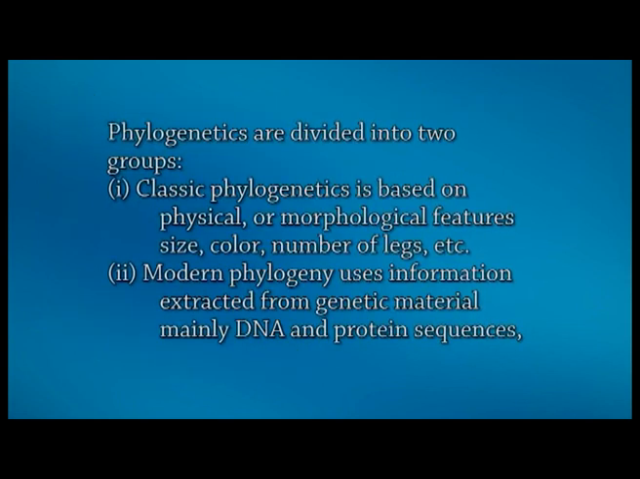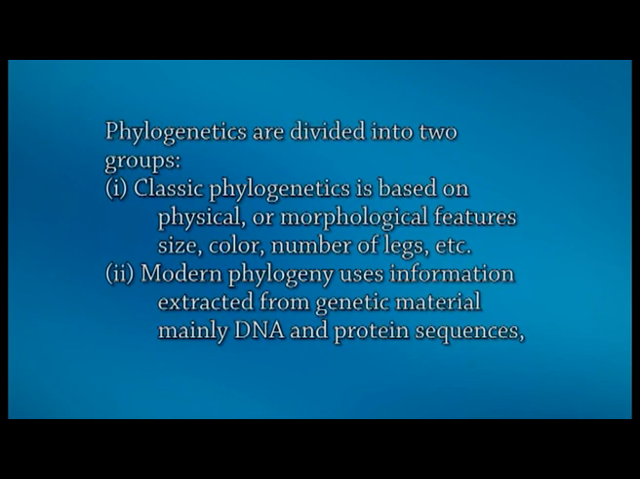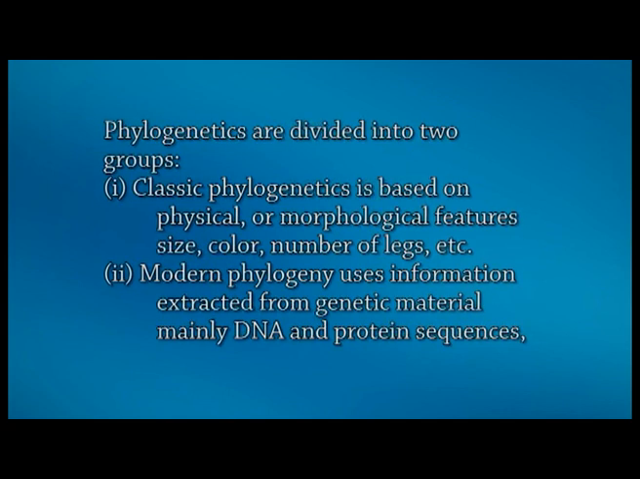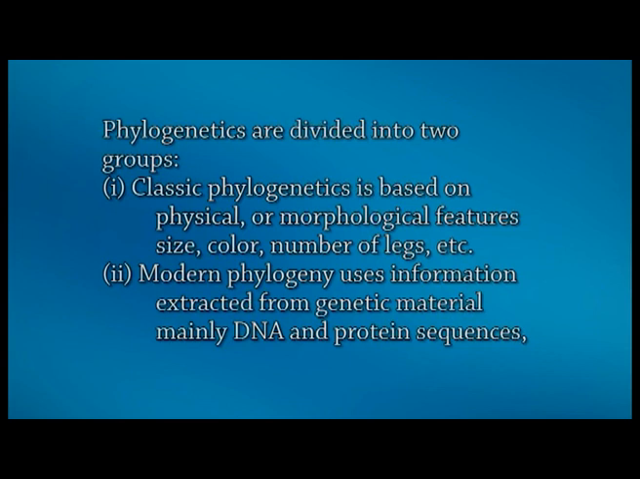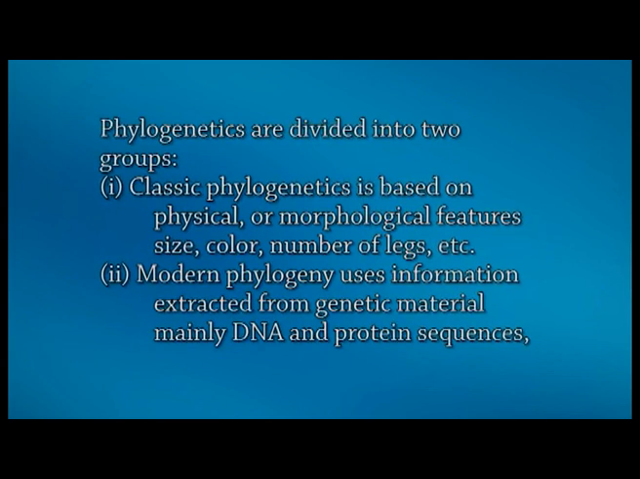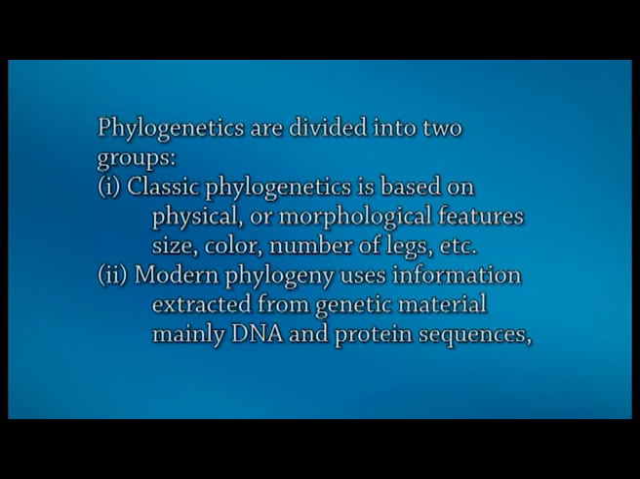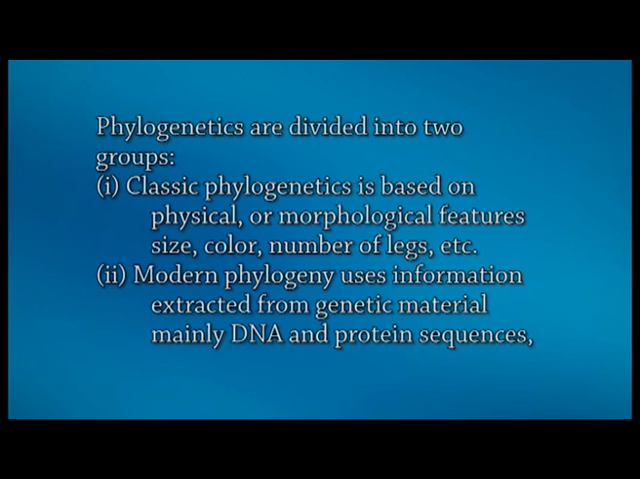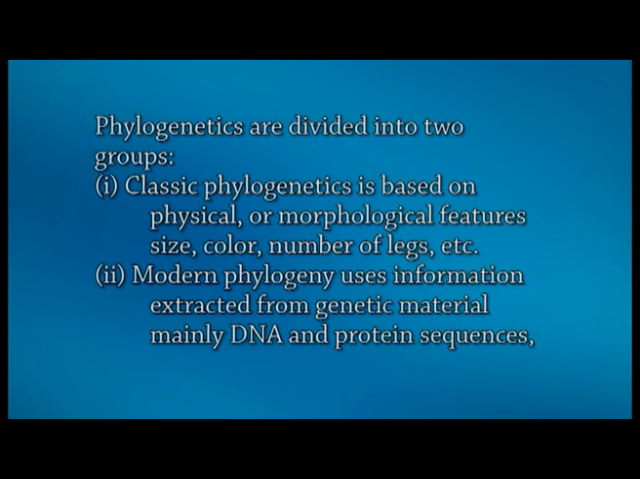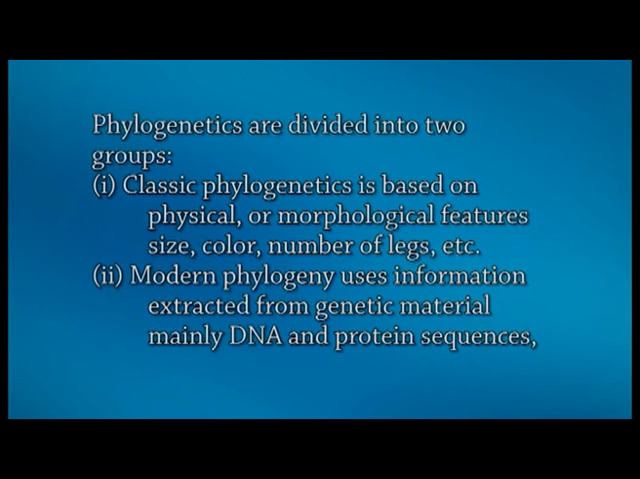Fundamentally, phylogenetics is divided into 2 groups: classical phylogenetics and modern phylogenetics. Classical phylogenetics is entirely based on physical or morphological features like size, color, number of legs and other morphological features which we can see with our naked eyes. But modern phylogeny is entirely based on genetic material, mainly DNA and protein sequences.